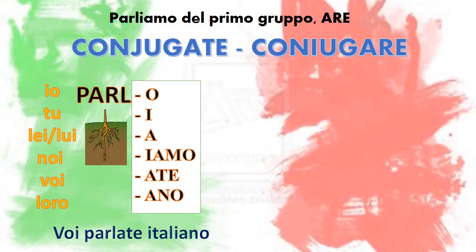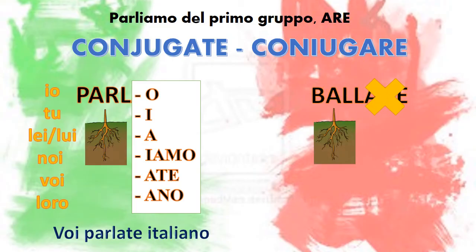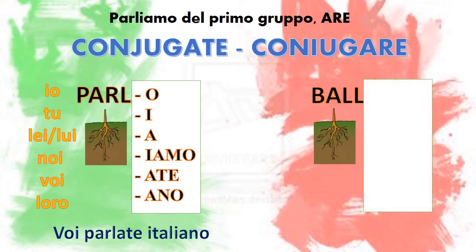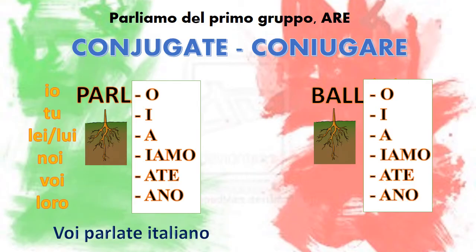Let's take another verb. Ballare, to dance. Firstly, we'll take out are, and we're left with the root, ball. And then we'll add the different endings. Ballo, balli, balla, balliamo, ballate, ballano. For example, Beyoncé balla bene.